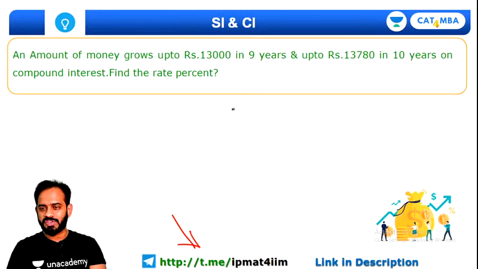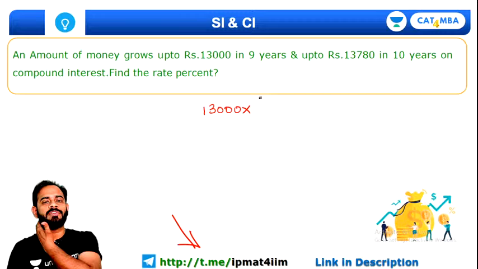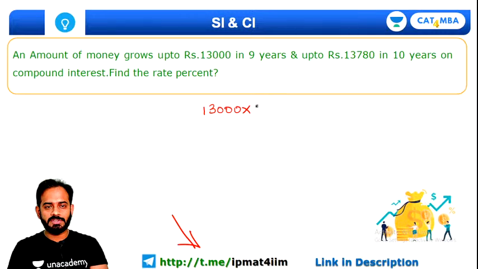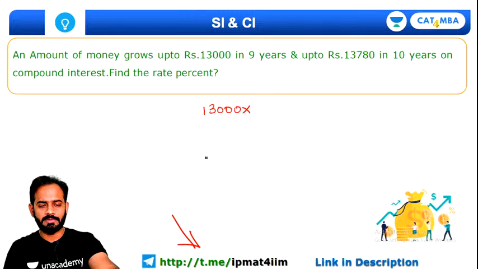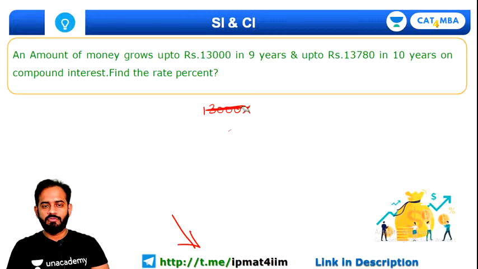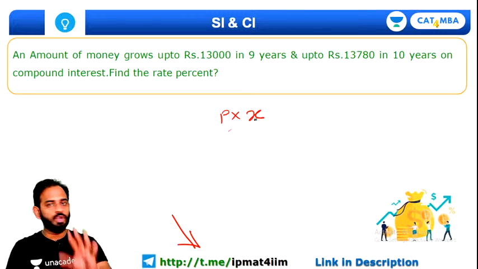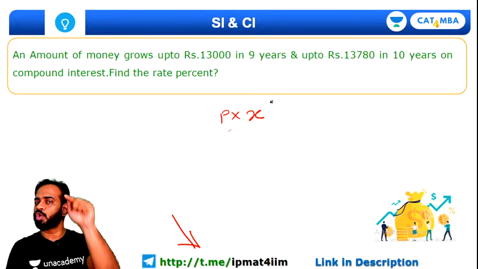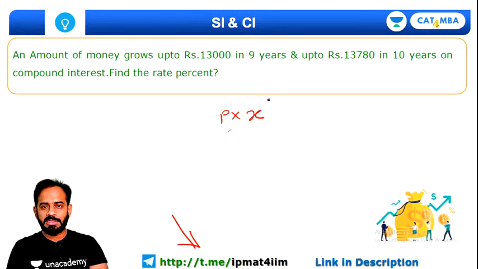Chalo, I'll explain this question now. We don't know the principal amount, so principal multiplied by the rate of interest factor, which we have considered to be x to the power 10, becomes 13,780.